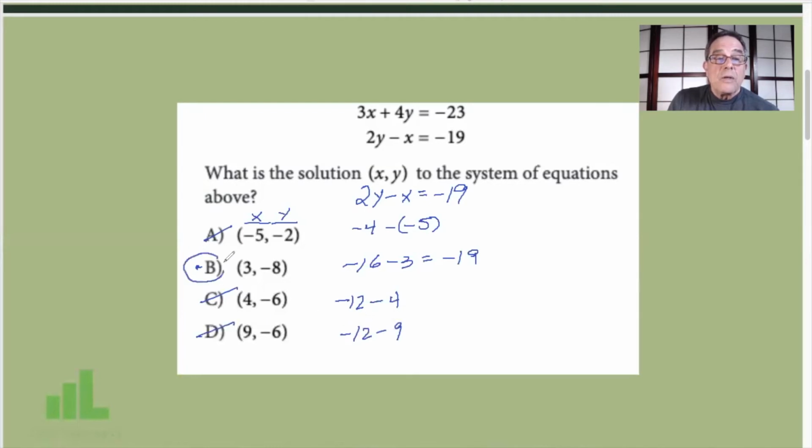B is our winner. We didn't even have to check both equations. We only had to check one equation and we came up with the right answer. Plugging in the answer choices turns algebra into arithmetic. Use it.